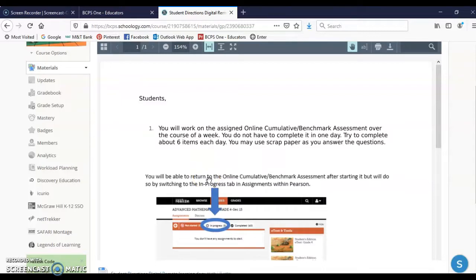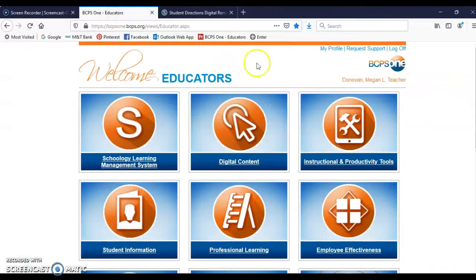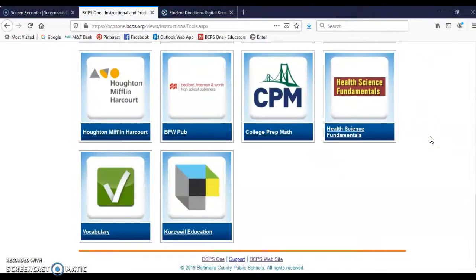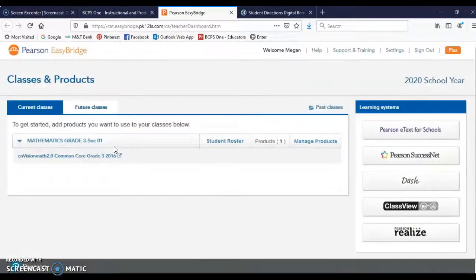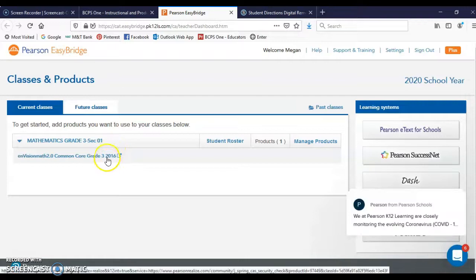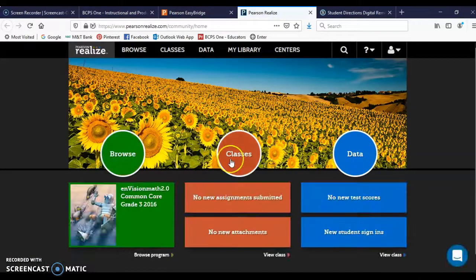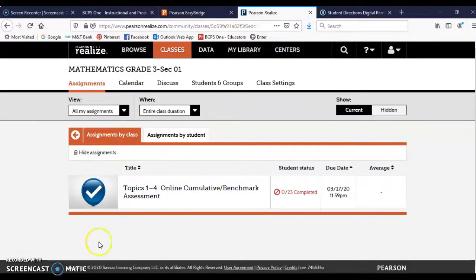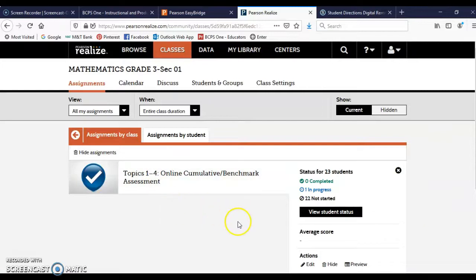But if you are doing the online version, you're going to go back to this screen. You're going to go to instructional tools. You're going to go to Pearson, and when you get into Pearson, you're going to click on Math, your class, and then you're going to go to classes. Now mine looks a little different because I'm logged in as a teacher, but when you log in, it's going to have an assignment, and it's just the online benchmark topics 1 to 4. When you click on that,